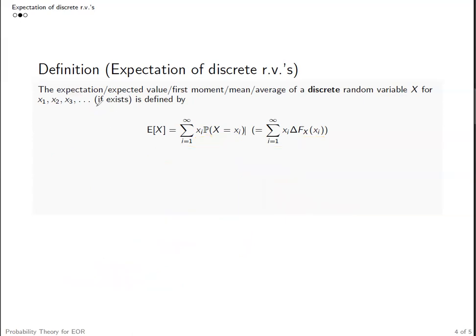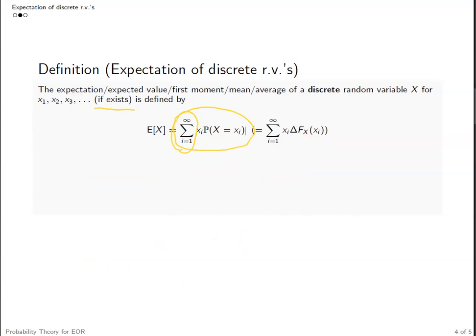The reason I emphasize "if it exists" is that for summation of infinite series, sometimes the summation is not well defined, right? So indeed, some discrete random variables don't have a well-defined expectation value because the summation here is not finite.